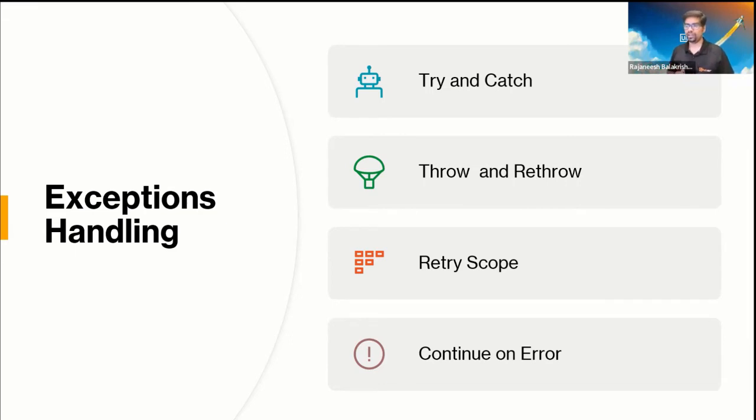And continue on error is the final option, so you are not going to take any action. Some applications are expected to behave in a certain manner where they will give an exception. Even though it has an exception, you can just continue, and it still works fine. In that kind of scenario, you can use continue on error. In the properties, you enable that option as true, and it just goes ahead. We can see in UiPath how it works.